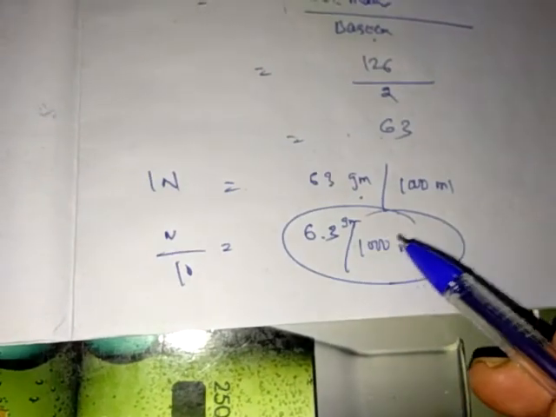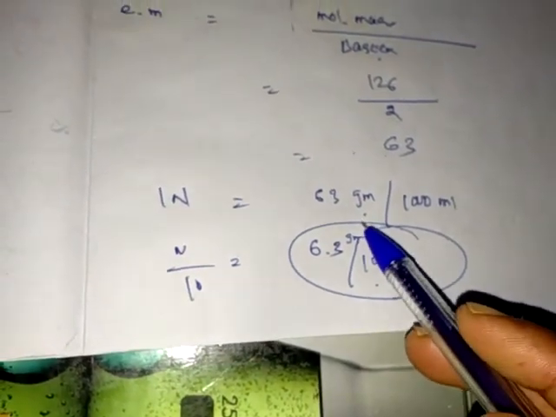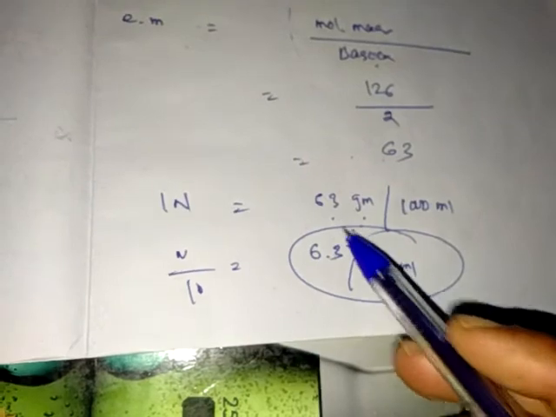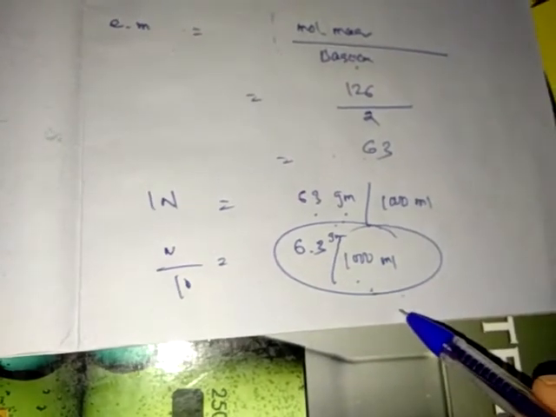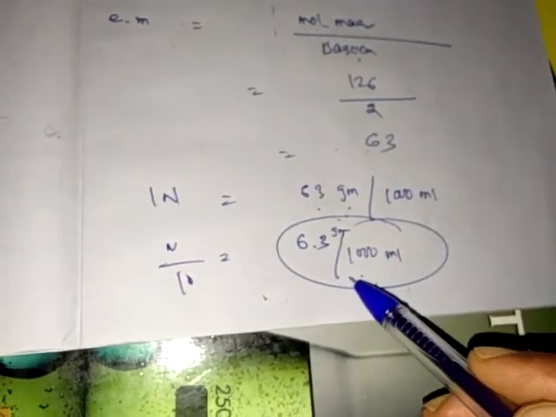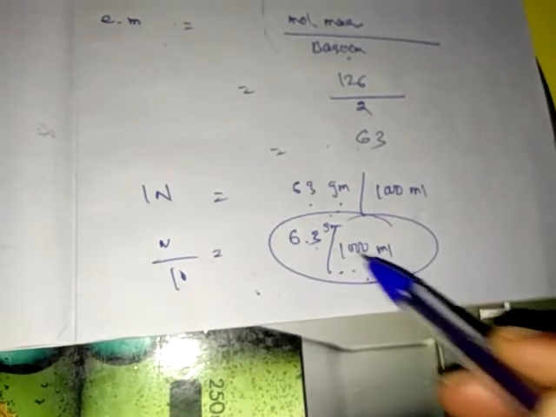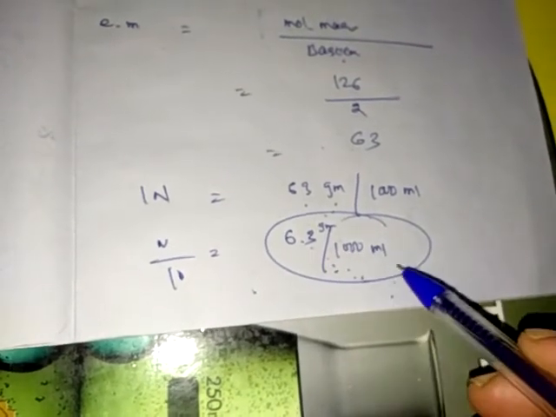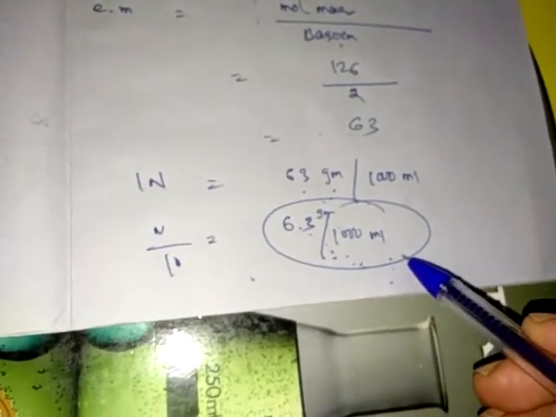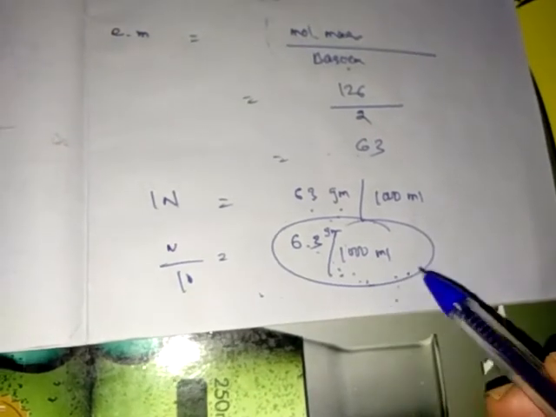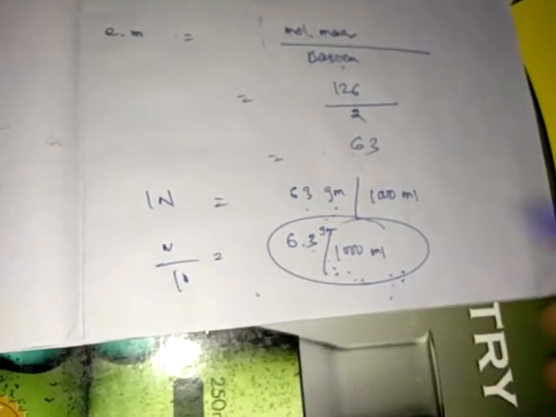How is 6.3 gram formed? You know very well, 63 by 10 means 6.3 gram in 1000 ml. So for the N by 10 solution, finally we get 6.3 gram solute and 1000 ml solvent. This is the solution of oxalic acid.